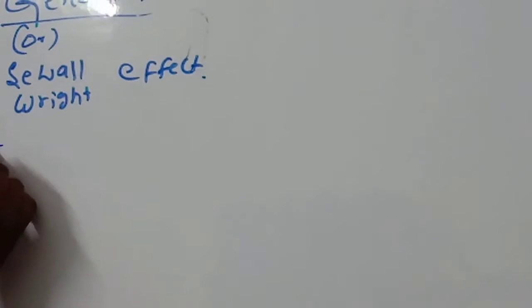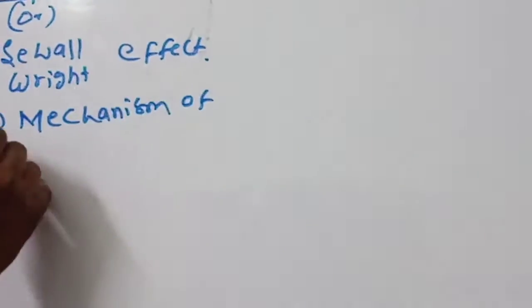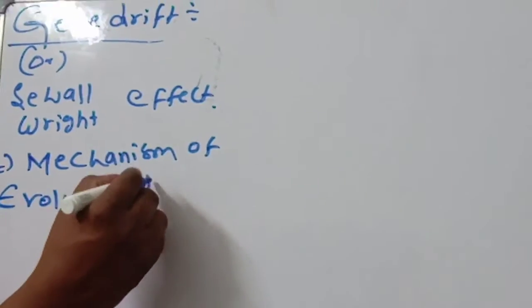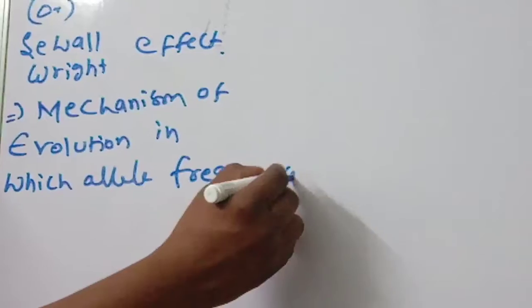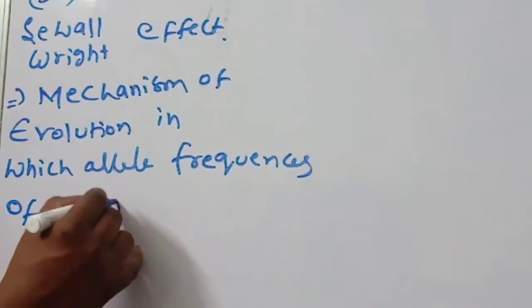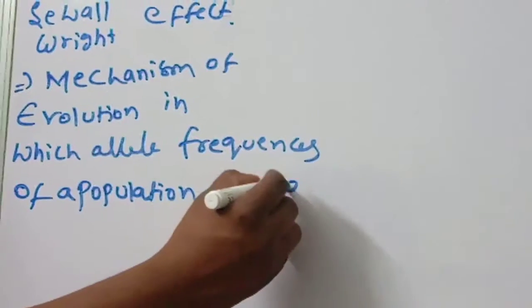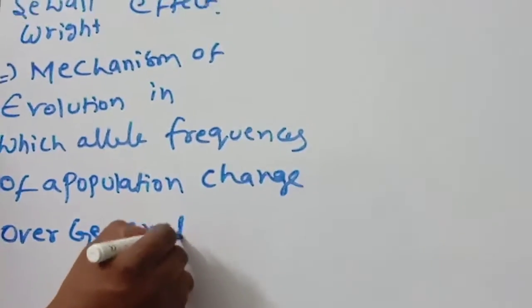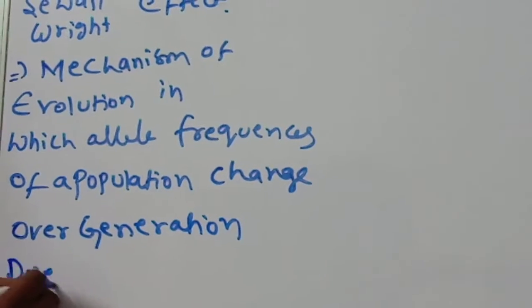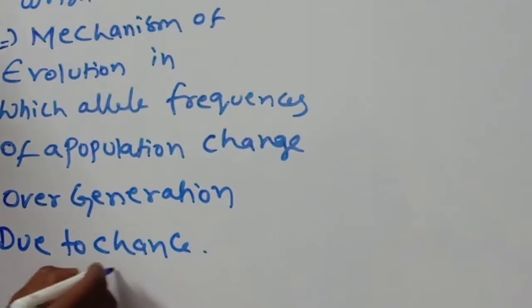So genetic drift is a mechanism of evolution in which the allele frequencies of a population change over generations, very important point, due to chance or sampling error.